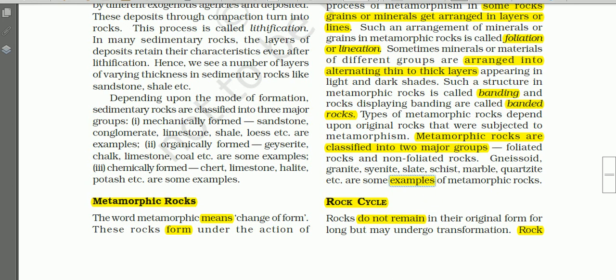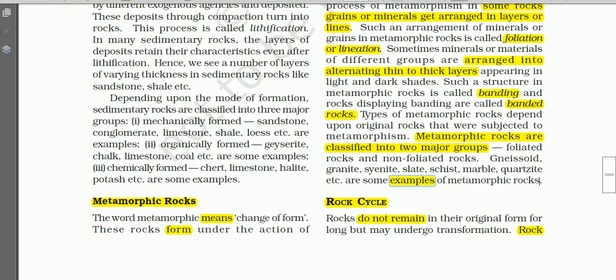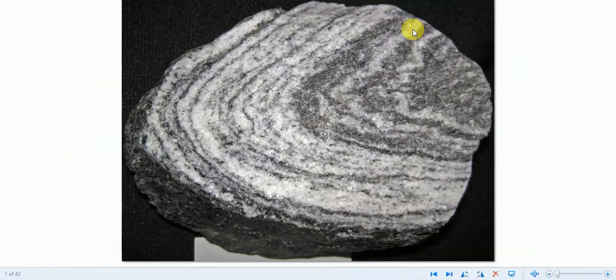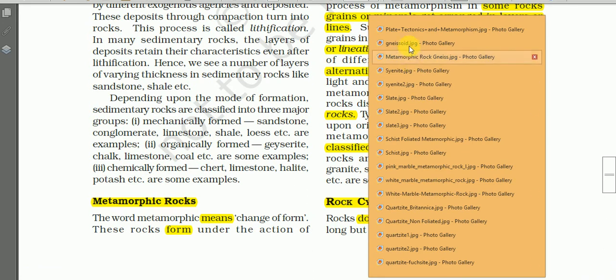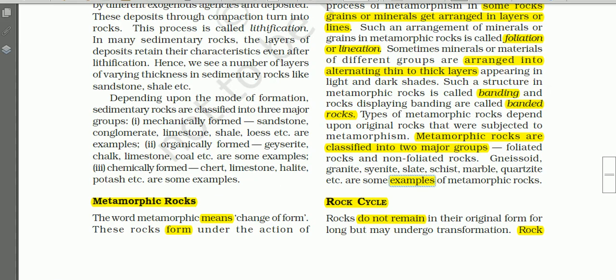Now let us see some photographs. This is an example of banded rocks. And here this is a metamorphic rock, gneiss. And so this is the gneissoid, as mentioned in the book, the first example here.